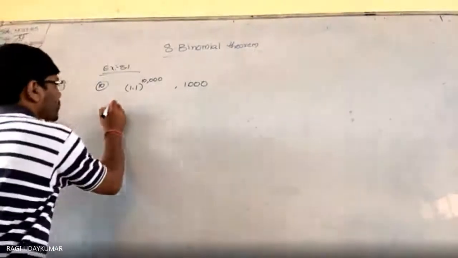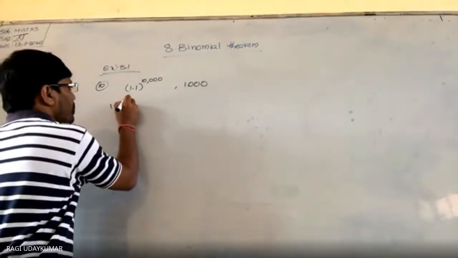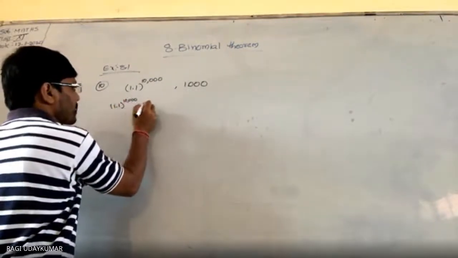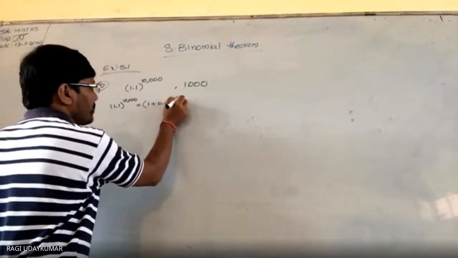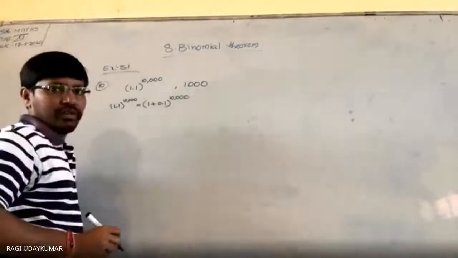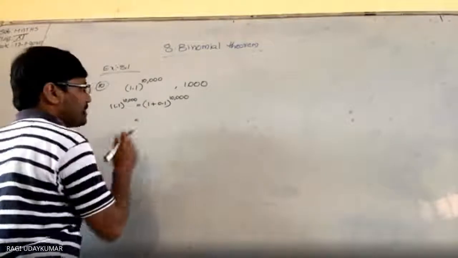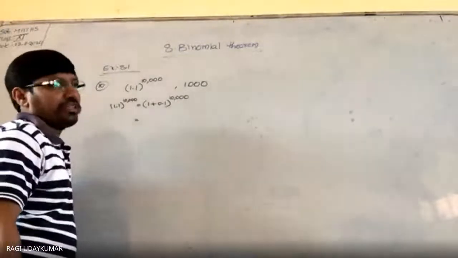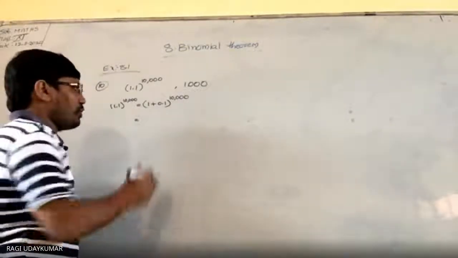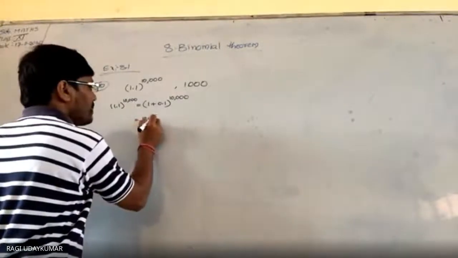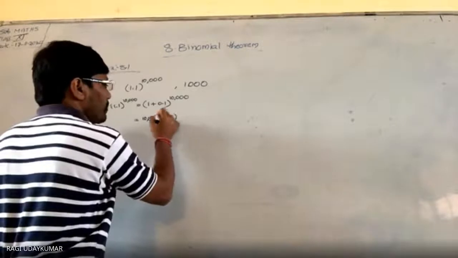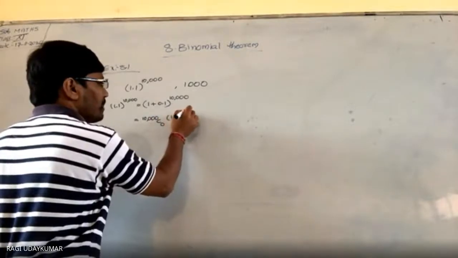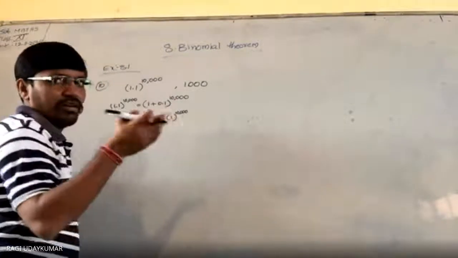So 1.1 whole to the power of 10,000 can be written as 1 plus 0.1 whole to the power of 10,000, isn't it? So this can be written using the binomial expansion. Using the binomial expansion, you do it. So 10,000 C0, 1 to the power of 10,000. This is 1 to the power of anything, so you are good.